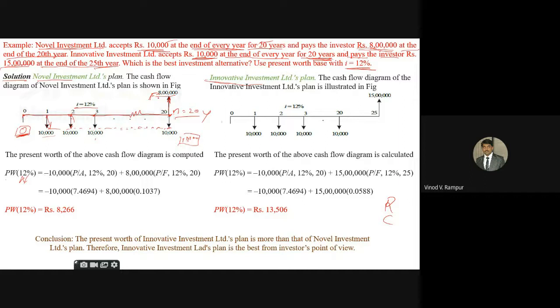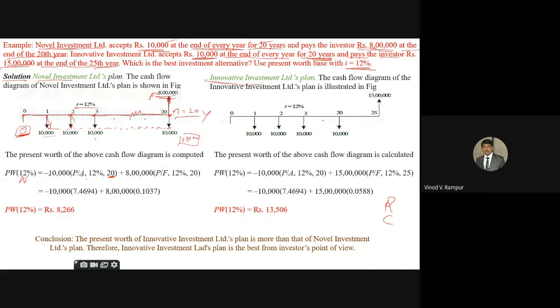Now, after 20 years, he is going to get 8 lakh rupees. Now we have to write down this minus 10,000 P by A up to 20. P by A up to 20. But one question should arise here.